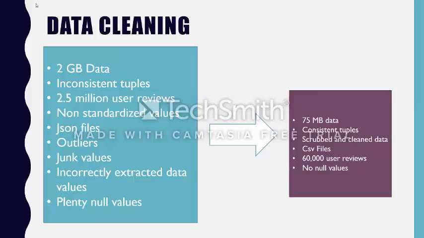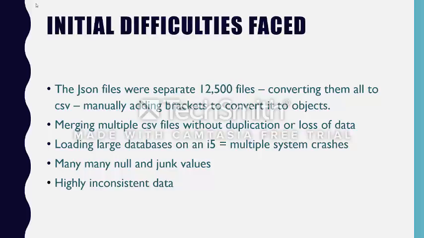We started off with 2 GB of data, which was not consistent and it had outliers and junk values. We've converted it to a 75 MB data file. We had individual data files. We've brought it into CSV files. Now we have 60,000 user reviews. The difficulties we faced were they were all JSON files and they were all separate, and we had to convert them to CSV, which meant manually adding brackets at the end of the files to convert them to objects, and merging all the CSV files without duplication or data loss. And we had a lot of junk and inconsistent values, which were problems on the way.